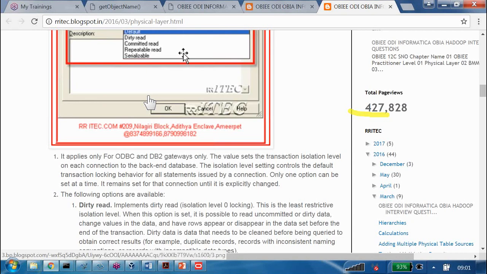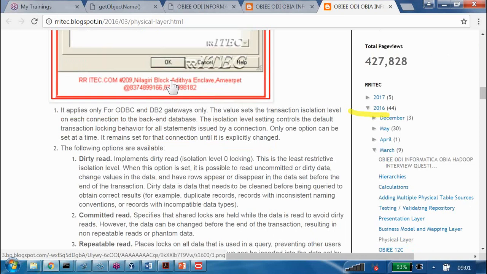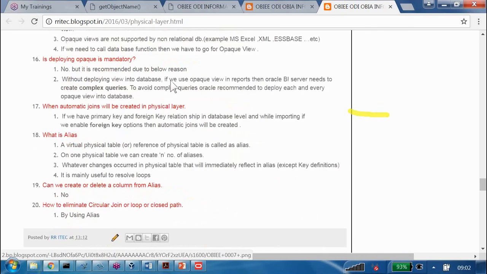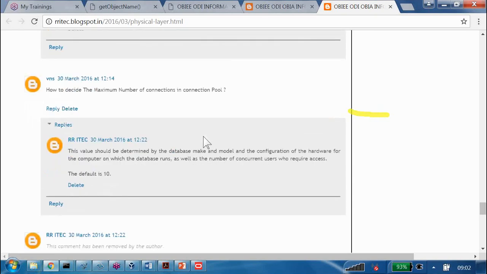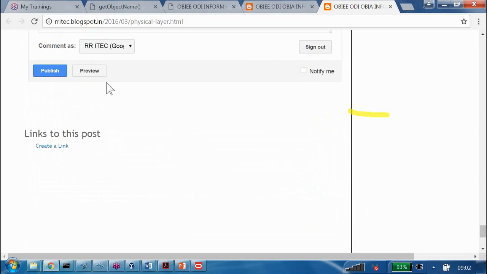It's something like, did you understand the chapter properly or not? You can validate it. By reading all these questions, you will be able to understand what exactly we have in this hands-on. Still if you have some questions, immediately you can post that question below those questions only, so that it will reach my mail. Immediately I am going to reply to that. That is the best way you and I can interact. Instead of WhatsApp or calls, you can post your question here, then it will be notified to me. I can answer that one, and that same question is useful to other people also at the same time. It is reusable.